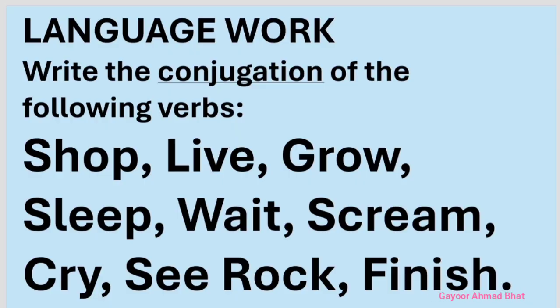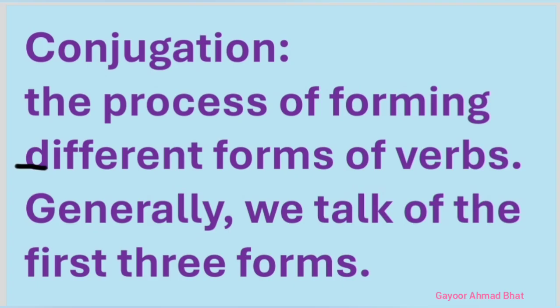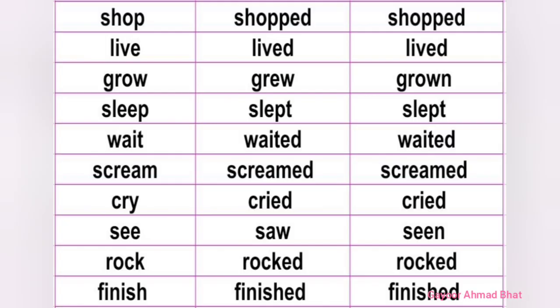Language verb. Write the conjugation of the following verbs. Friends, conjugation is the process of forming the different forms of a verb, and we generally talk of the first 3 forms. For example, the verb shop. Its first form is shop, second form is shopped, and third form is shopped. Similarly, live, first form; lived, second form; and lived, third form. Grow, grew, grown. Sleep, slept, slept.